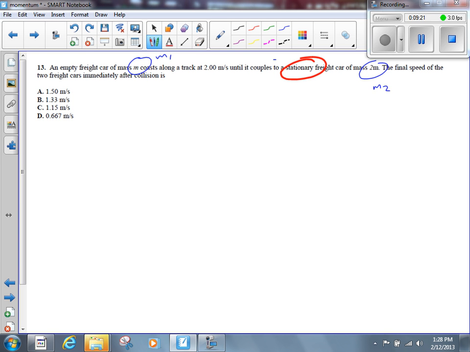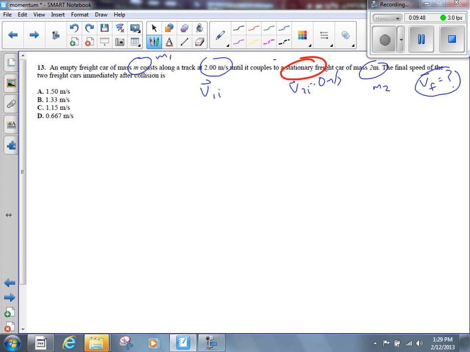Now this is a bit odd because we don't actually have a number for the mass here. We'll see how we deal with that in just a second. What else we got? 2 meters per second would be V1 initial. V2 initial is 0 meters per second because it's stationary. We want to find VF. They couple, they stick together. So there's only one final velocity. We want to find out what it is.